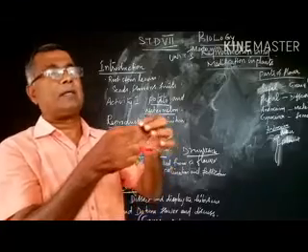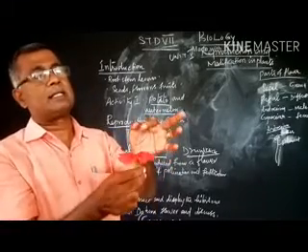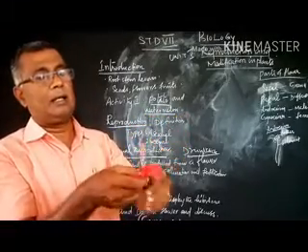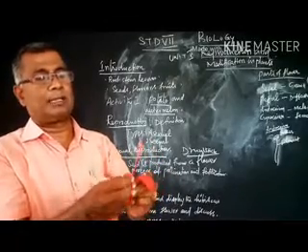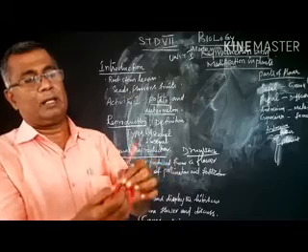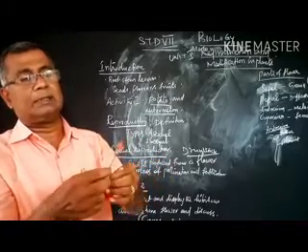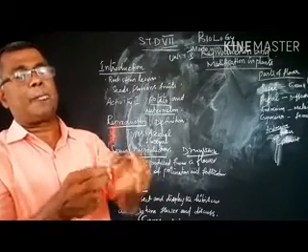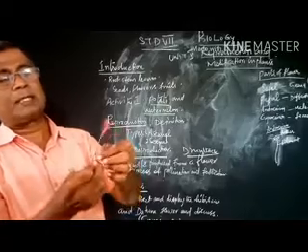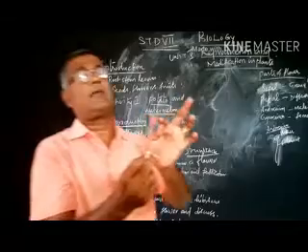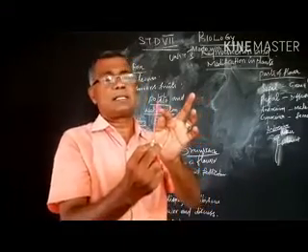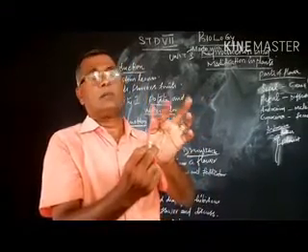The gynoecium has the stigma, style and the ovary. The basal swollen part is the ovary. Understand? So this is the structure of the hibiscus flower. The androecium has a number of stamens in the hibiscus flower.